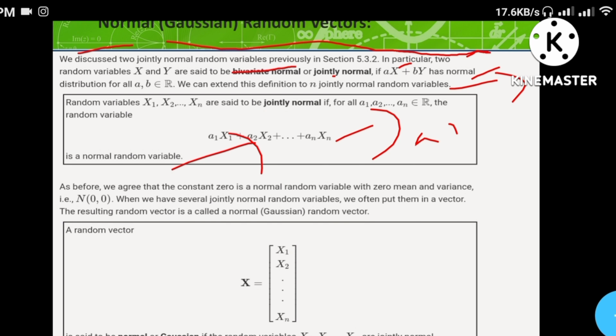When we have several jointly normal random variables, we often put them in a vector. The resulting random vector is called a Gaussian random vector. Like normal, we can also call it Gaussian, as we studied in our early schooling days, from the other language. We can call it either a normal random vector or a Gaussian random vector. A random vector X, made of X1 up to Xn, is said to be normal or Gaussian if the random variables X1 up to Xn are jointly normal.